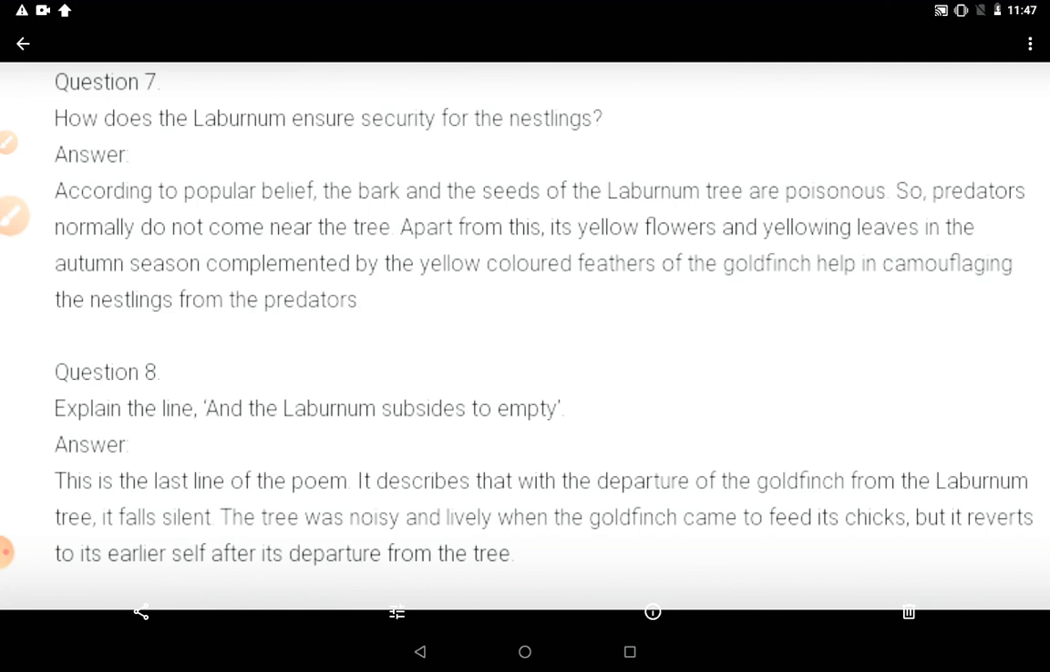Question 8. Explain the line, "and the laburnum subsides to empty." Answer. This is the last line of the poem. It describes that with the departure of the goldfinch from the laburnum tree, it falls silent. The tree was noisy and lively when the goldfinch came to feed its chicks, but it reverts to its earlier self after its departure from the tree.